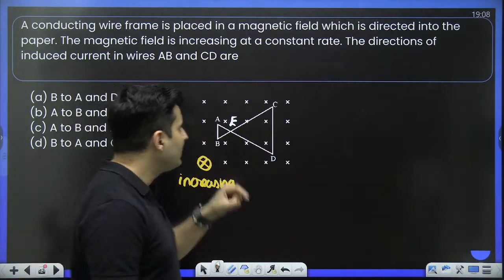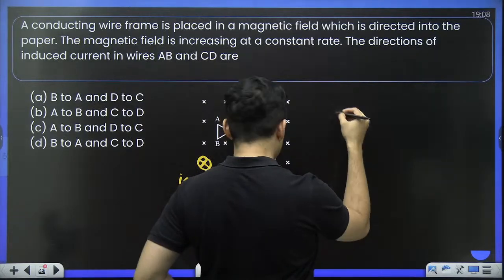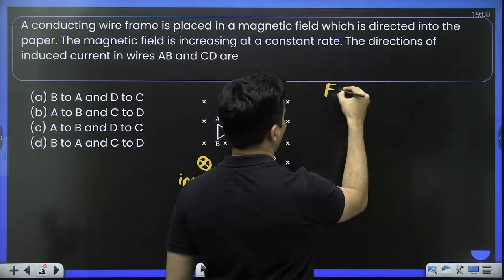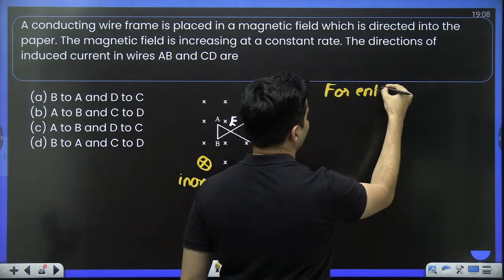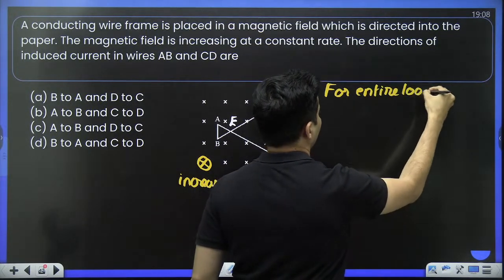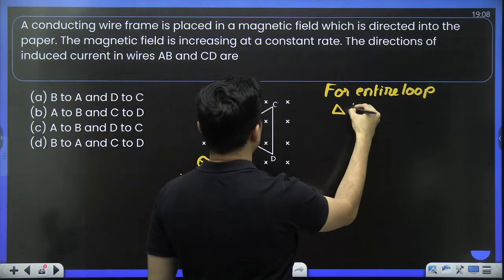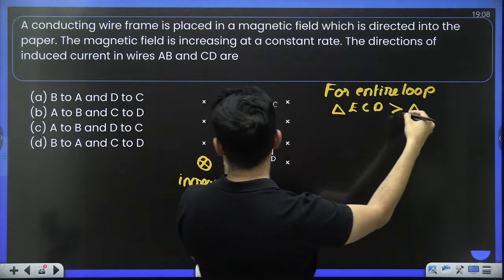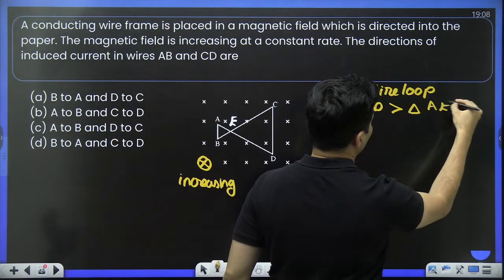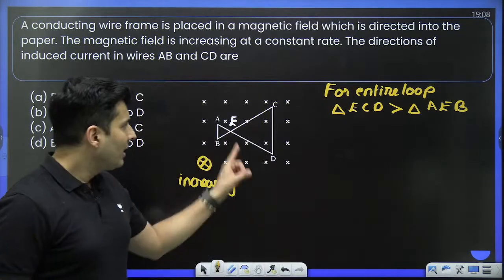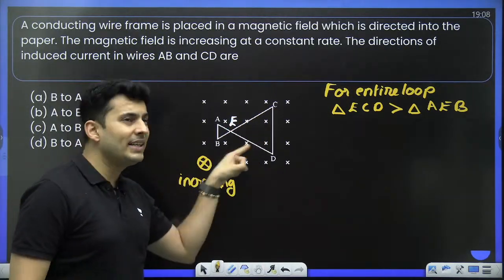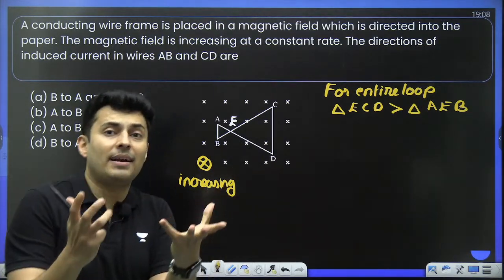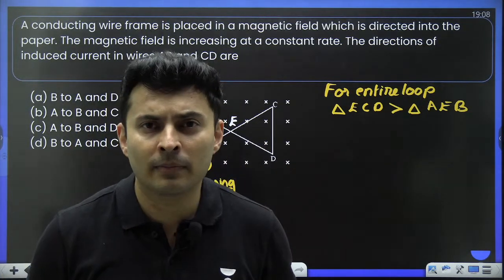So for the entire loop, since the triangle ECD is bigger than triangle AEB, if each triangle gives me the direction of the EMF by Lenz's law, whose effect will be more dominating?